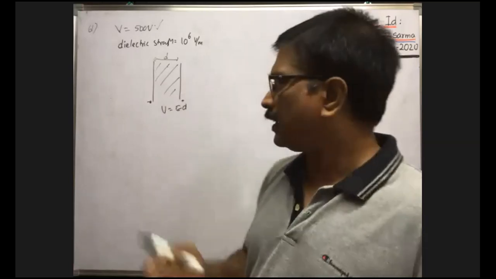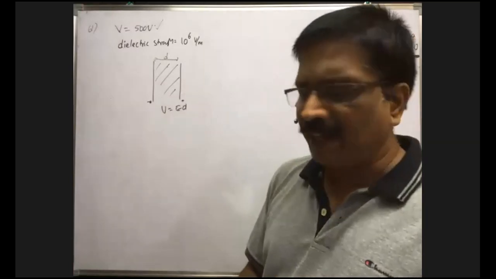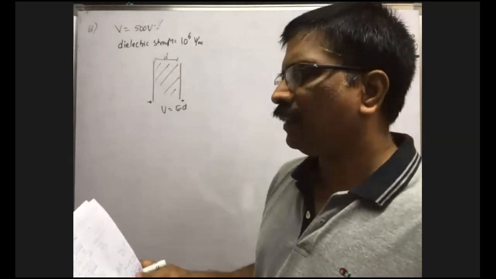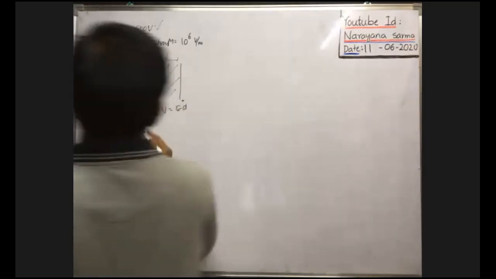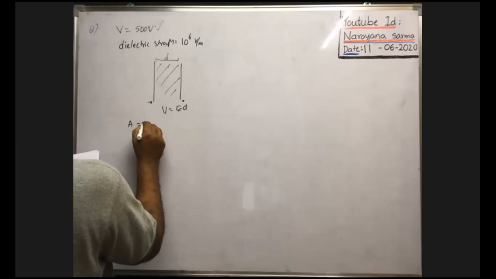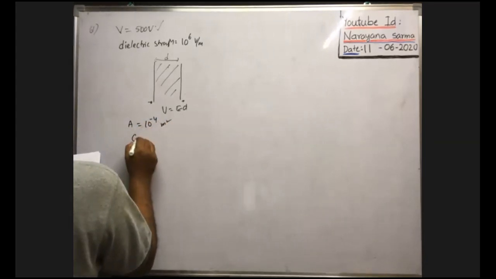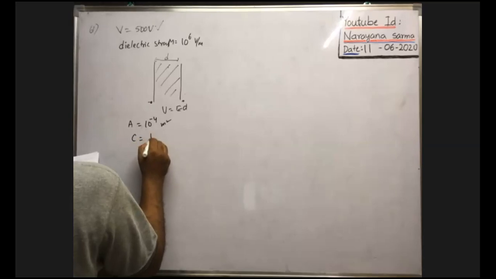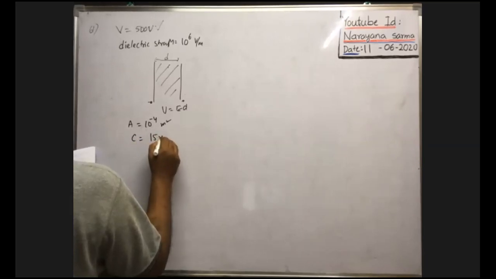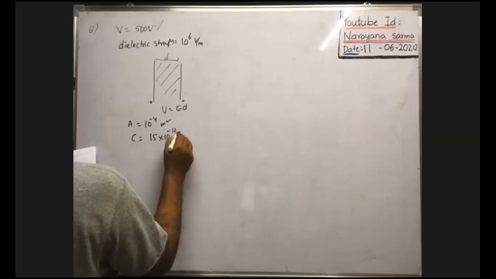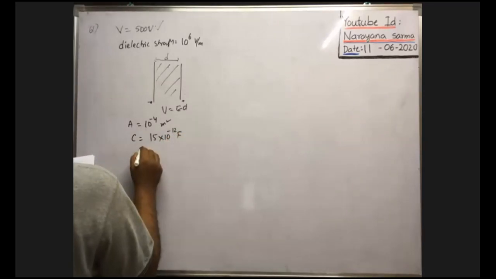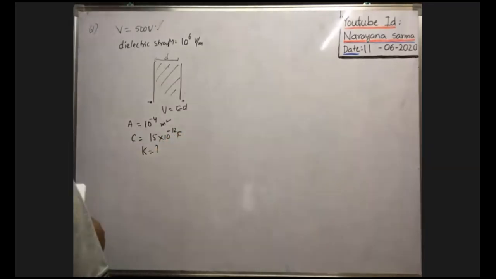Okay, it is a very cute concept. The dielectric strength is also given. Then the area of the plates is also given: area of the plates is equal to 10 to the power minus 4 meter square. Capacitance C is equal to 15 picofarad. Pico means 10 to the power minus 12 farad. Then what is the dielectric constant K? That is the question they asked.